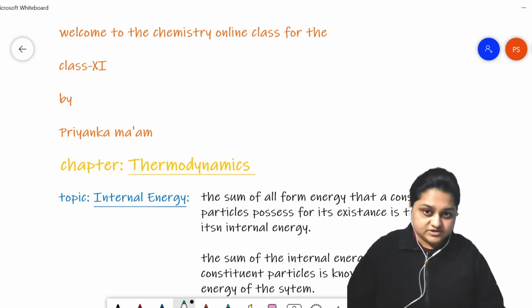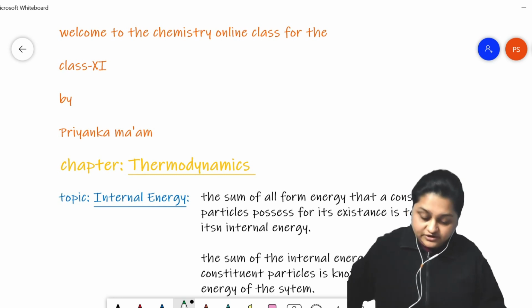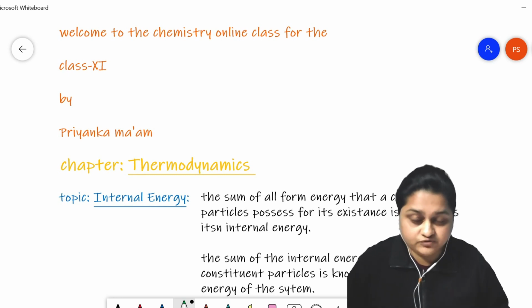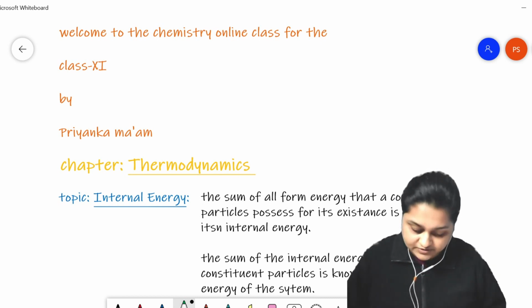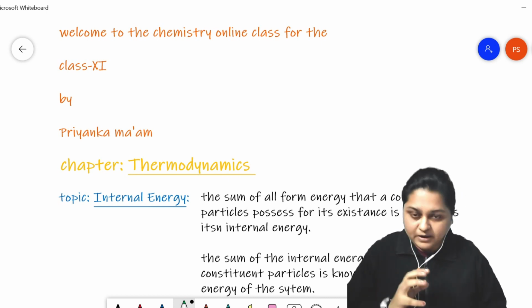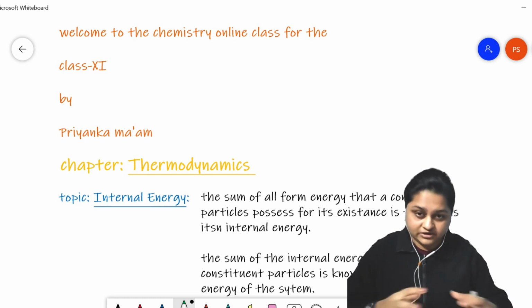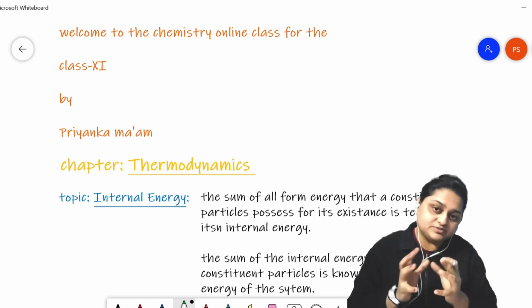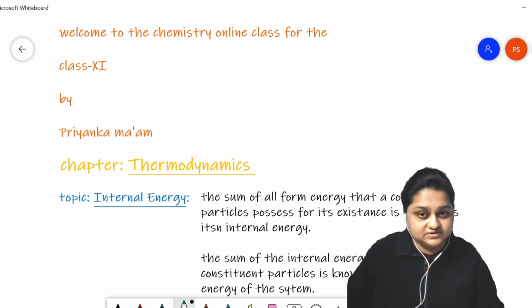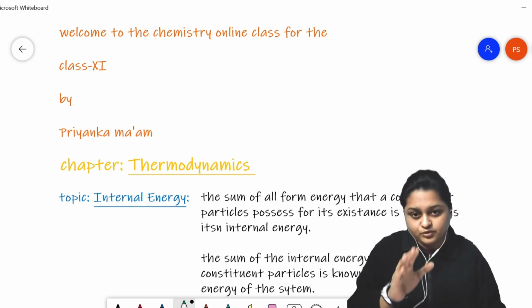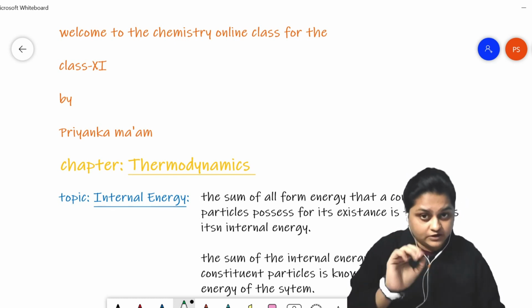Today we are going to start with a new type of energy for us, known as the internal energy. Now all the constituent particles that create the universe, for their existence, must possess some characteristic or some function.